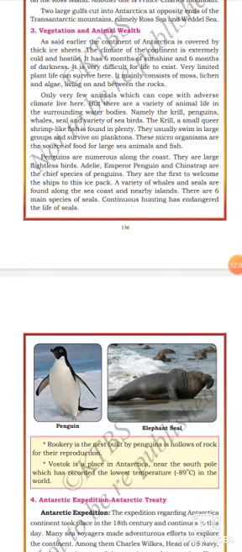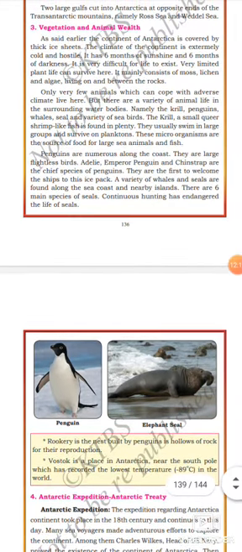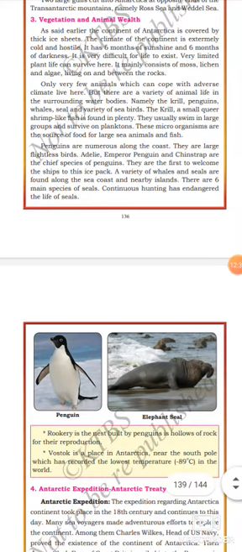The Antarctica continent has 6 months of sunshine and 6 months of darkness. Imagine how it is. It's very difficult for life to exist. Got it? Very limited plant life can survive here. It mainly consists of moss, lichen, and algae living on and between the rocks.